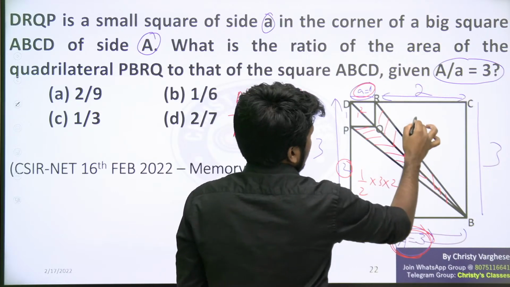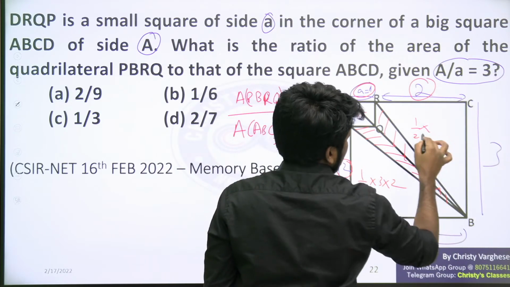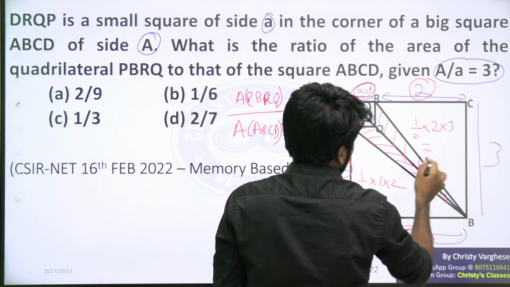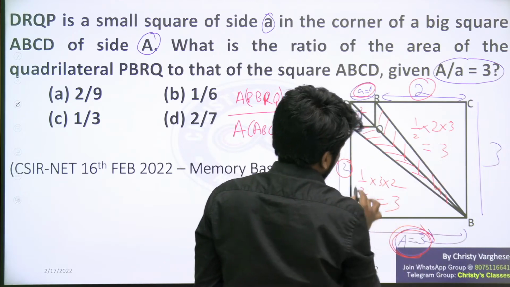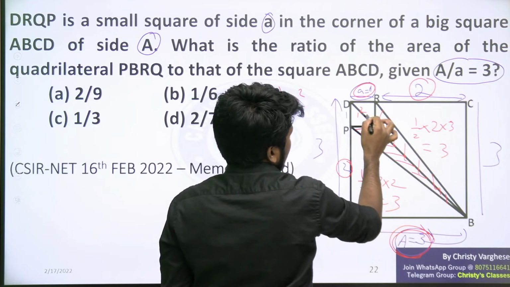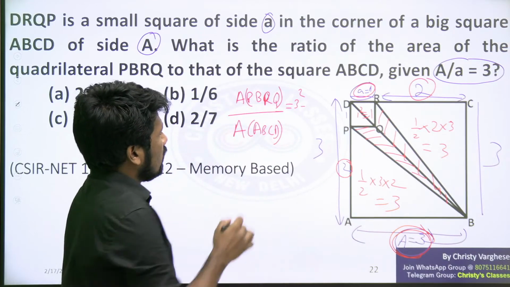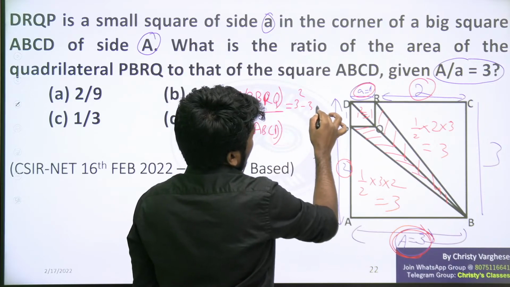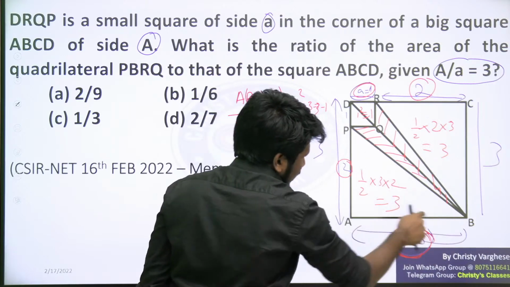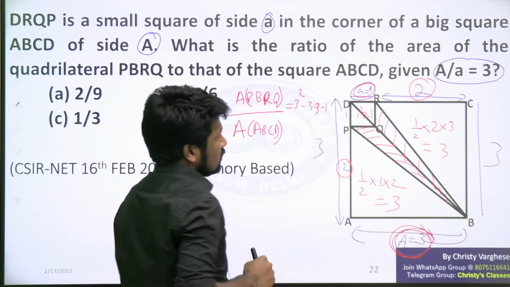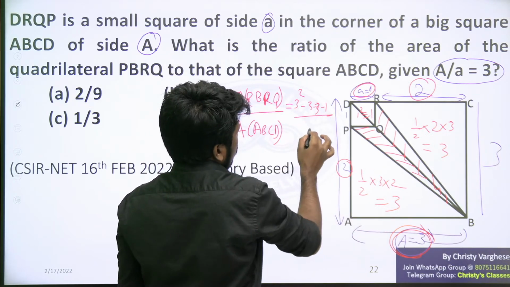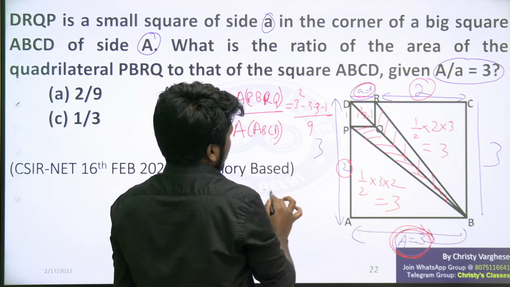And this is also half, base 2 and height 3. That is half into 3 into 2 itself, or 2 into 3. This is going to be 3. This is also going to be 3. So we can say this triangle area is 3, this triangle area is 3, and the square is going to be 1. So from 3 square you need to subtract that 3 and 1. From the big square you subtract this, this and this. Remove that. Divided by the ABCD area, we already found 3 square or 9. So that is our final answer.